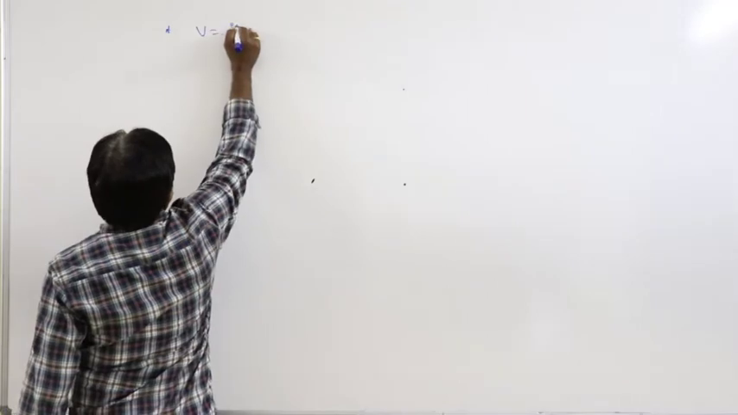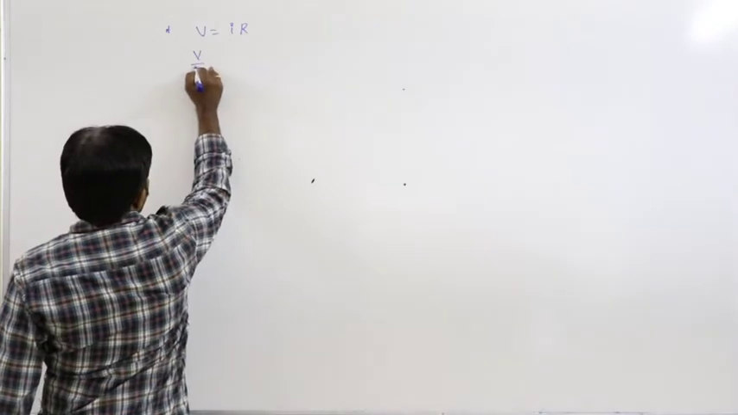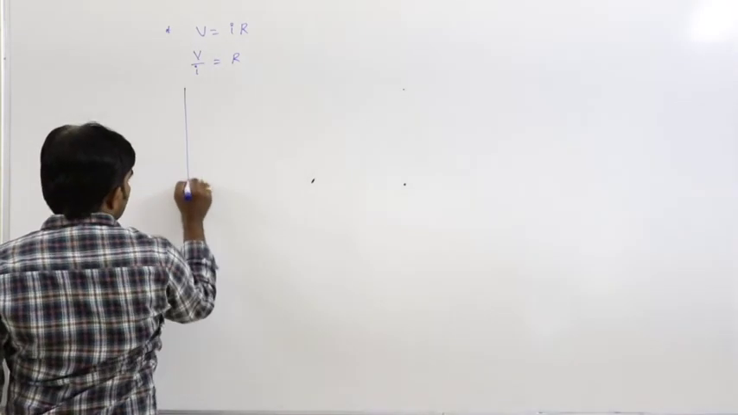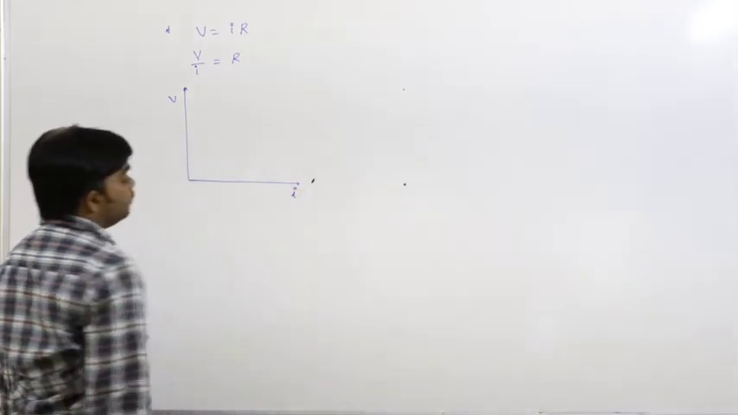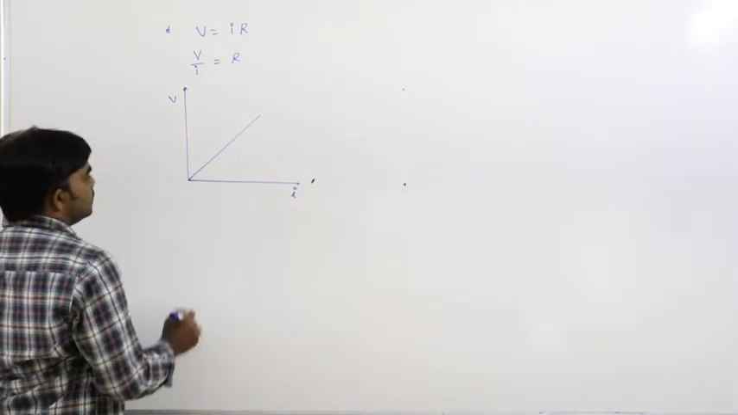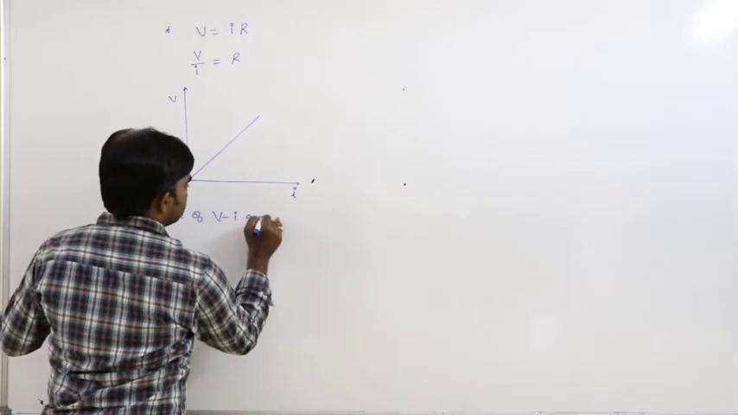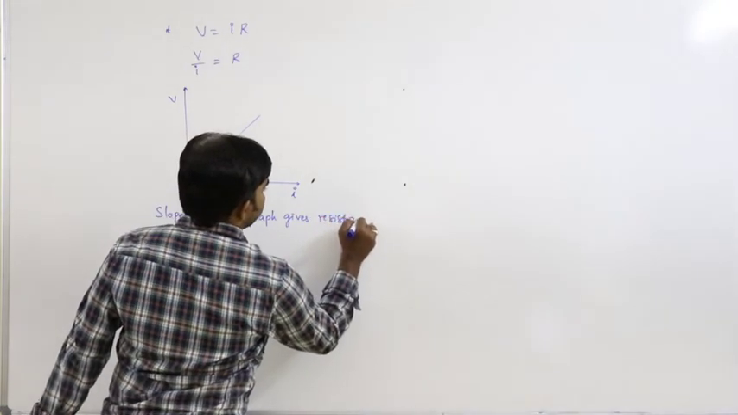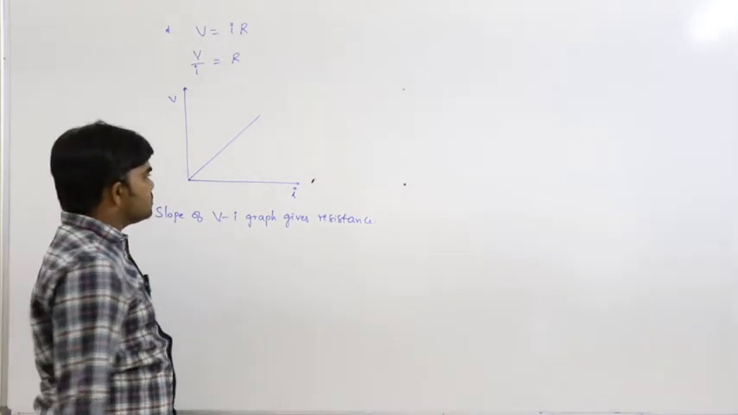So V = IR. Then V/I = R. That means if we draw the graph between potential and current, let us say this is the graph, the slope of the VI graph gives resistance.